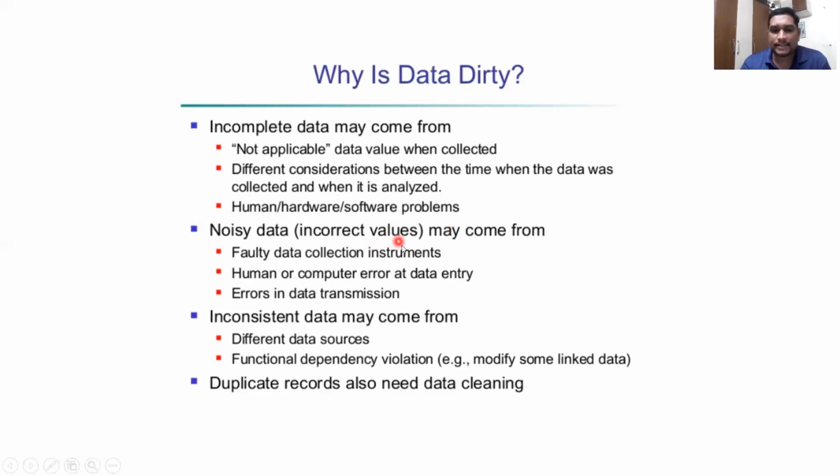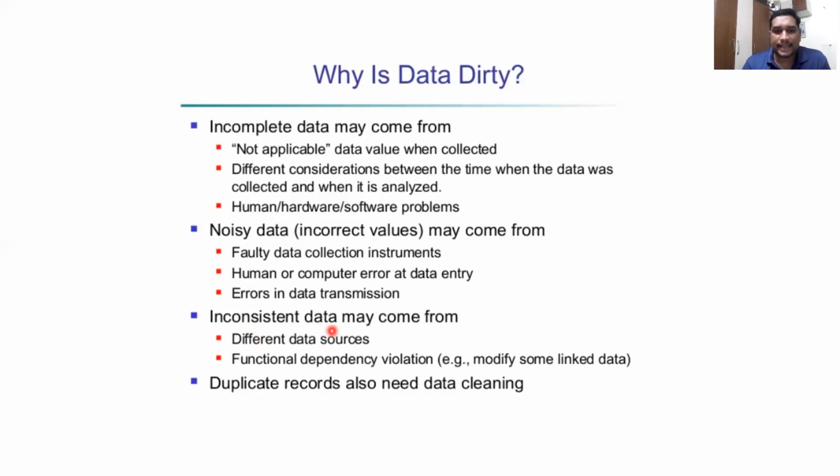And noisy data is nothing but incorrect values. So how do incorrect values come? From faulty data collection instruments. If you are using different tools, then based on the tool, there may be some faulty data. Already you know about human or computer errors at data entry and errors in data transmission. While you are transmitting data from source to destination, some loss of data happens. So that leads to noisy data.